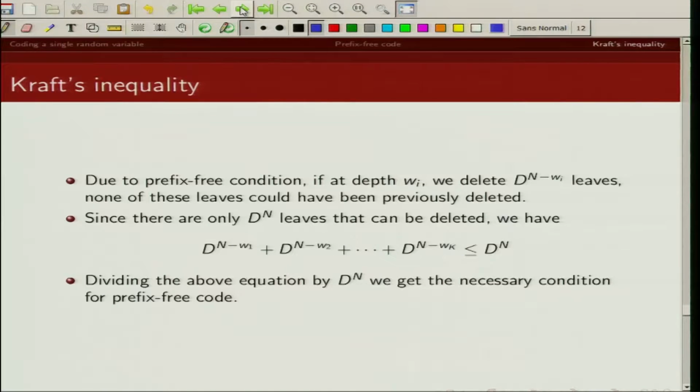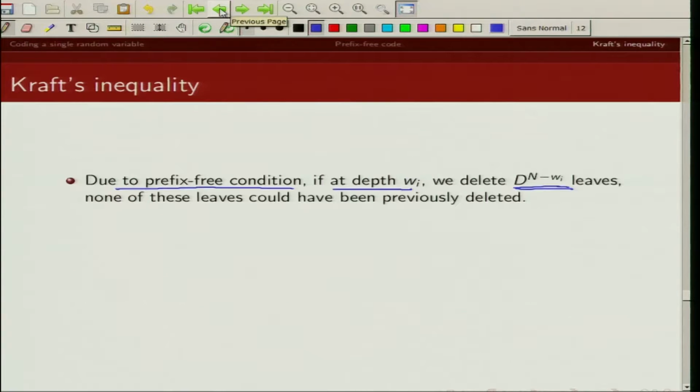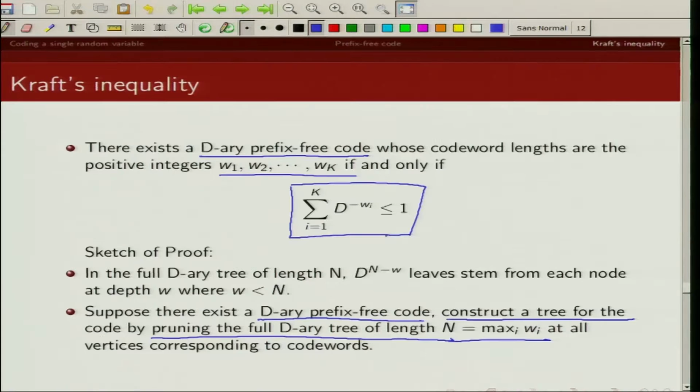So then I divide the left hand side and right hand side by d raised to power n. What I get is this condition that summation of d raised to power minus wi, sum over i from 1 to k, must be less than or equal to 1, and this is known as the Kraft inequality.